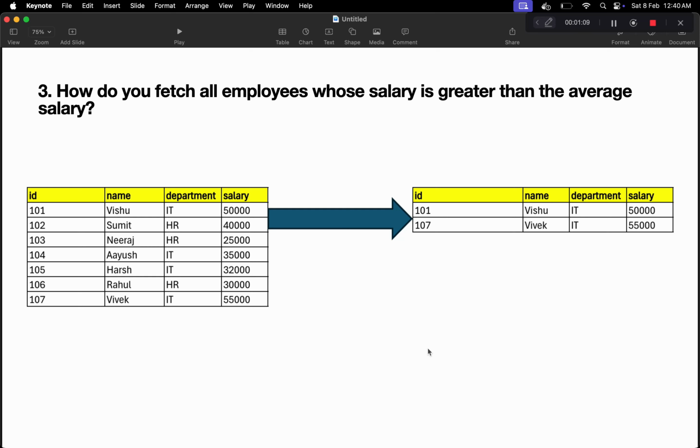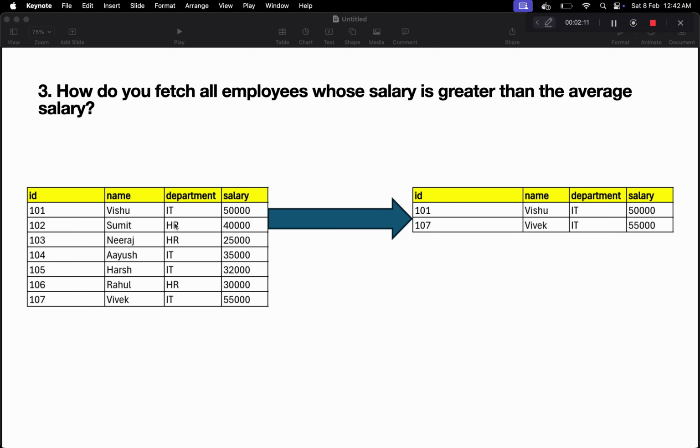So this is the third problem, and in this problem we have to fetch all the employees whose salary is greater than the average salary. In this we have a table, and in this table we have ID, name, department and salary. And from this table we have to find all the employees whose salary is greater than the average salary. How we can calculate the average salary is, we have to sum all these salaries and divide that number by the total number of rows that we have. So that is how we can find the average salary, and from this table we have to find all those salaries that are greater than the average salary. So this is our problem.